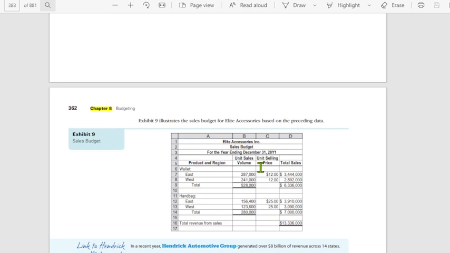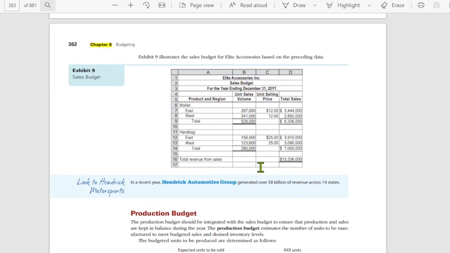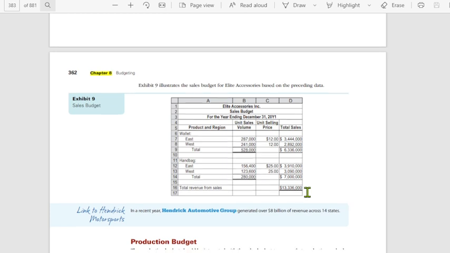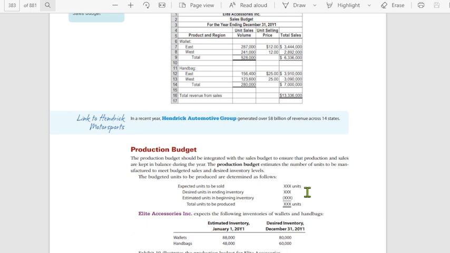How do we look at this? So simply lang, we just multiply the sales volume with the unit selling price to get the total sales. So this will be your total revenue from the sales. So this is your sales budget, 13,336,000. Okay. Multiply lang yung sales volume with the unit selling price. So ganun lang, simple lang ang pag-compute under the sales budget.